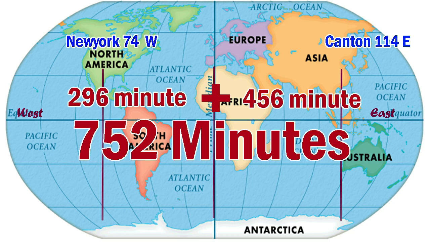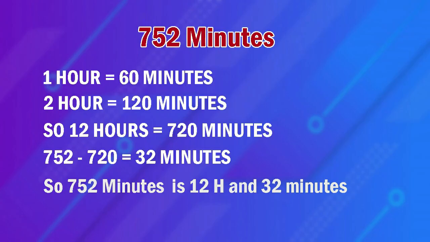Now we are converting the minutes into hours. We know 1 hour is 60 minutes. So 752 minutes means 12 hours, which means 12 into 60, that is 720. Then the remaining 32 minutes. So the time difference is 12 hours and 32 minutes. That is the time difference between New York and Canton.